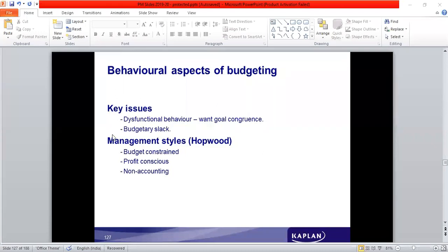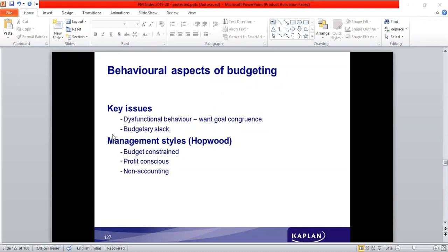One part of the case, at least, would be related to the behavioral aspect of budgeting. What is the behavioral aspect of budgeting? What is it that we have to actually learn? There are certain key issues which are given, and then there are different styles of management in case of budgeting.